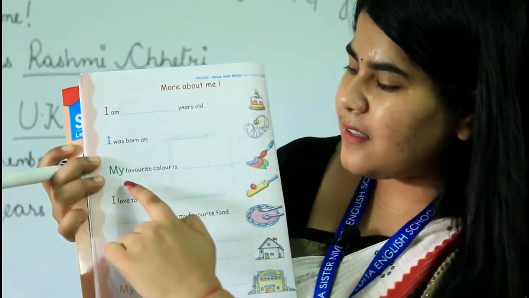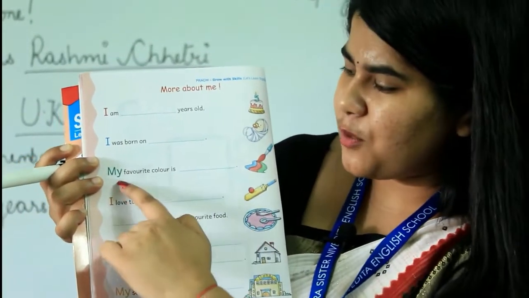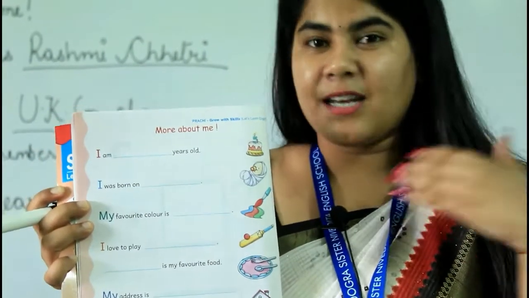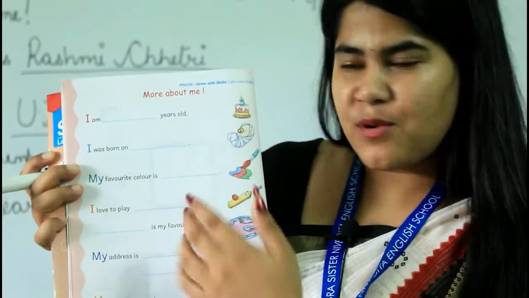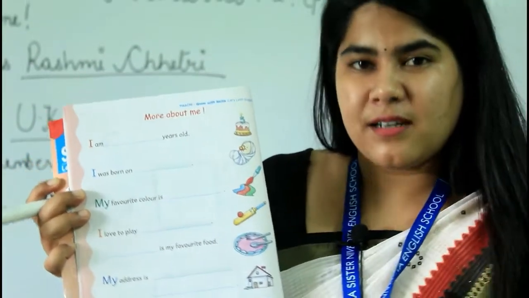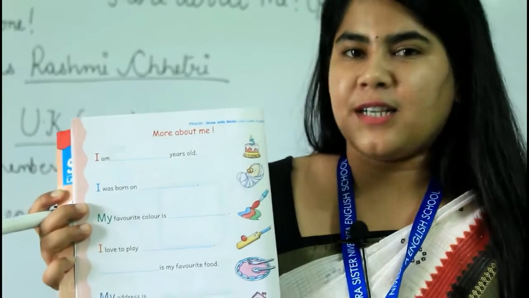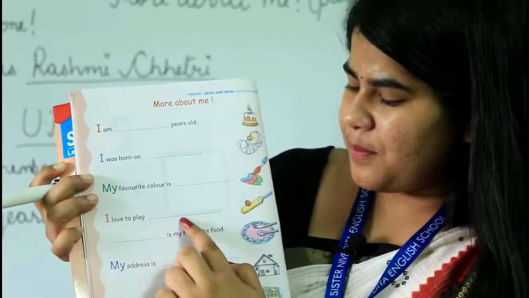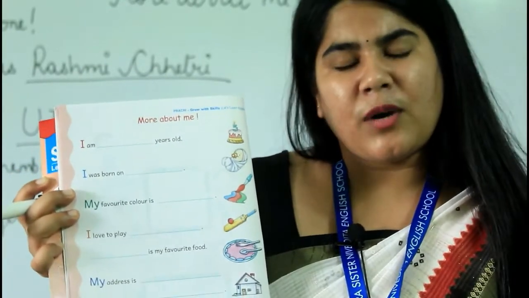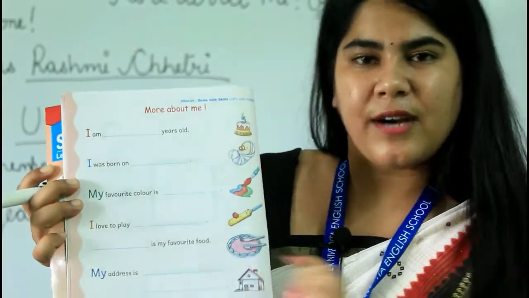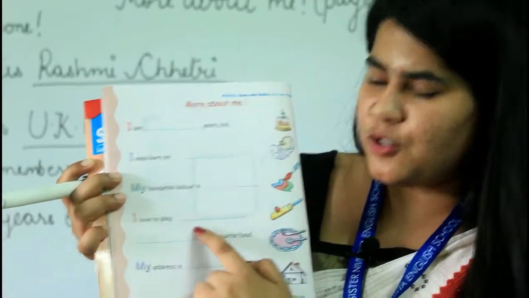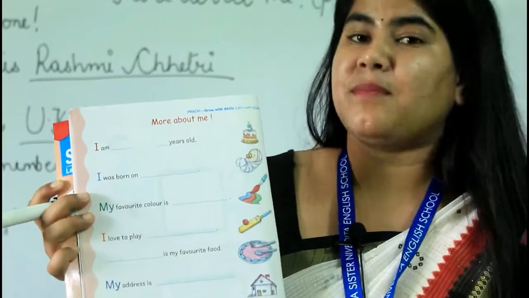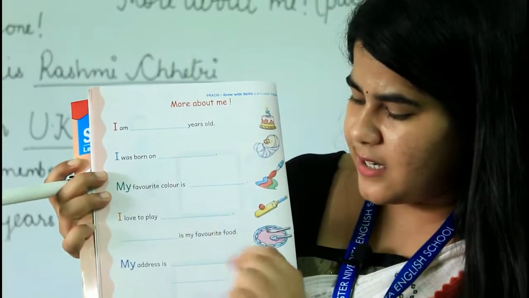And in the third space, "My favorite color is", what is your favorite color? My favorite color is blue. So this is my book, I will write here blue. Whatever your favorite color is, you will write here. In this space, "I love to play cricket." Whatever game you like to play, you can write here. I love to play, might be carom board, might be cricket, might be football, anything. You can write here.